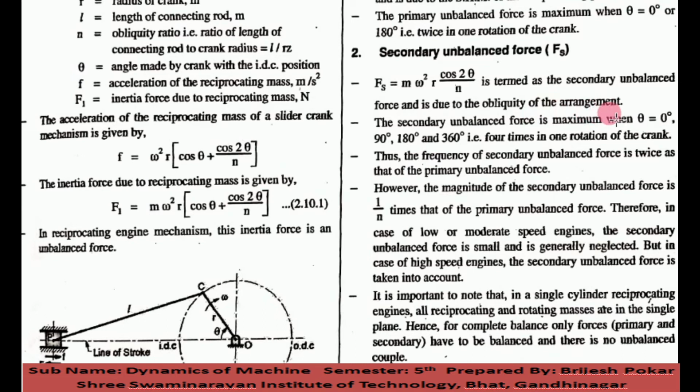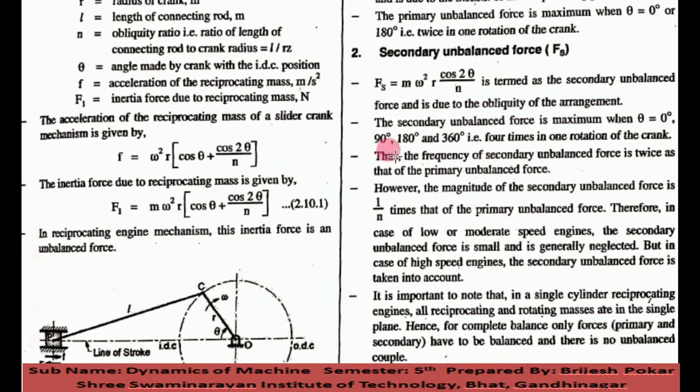Now what is the obliquity ratio? So here you can see the obliquity ratio. n is equal to L by R, which is called the obliquity ratio. L is the length of the connecting rod and R is the radius of the crank. So in this sentence, obliquity means L by R of the arrangement. So the secondary unbalanced force is generated due to the obliquity of arrangement.